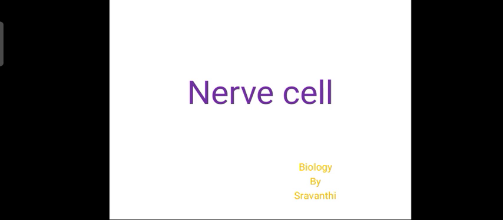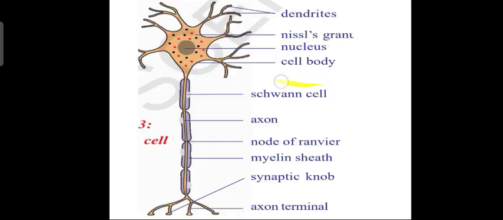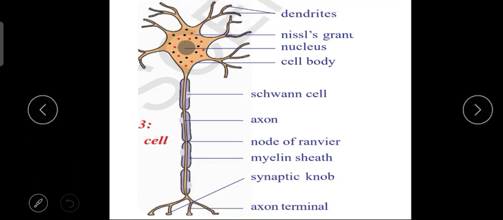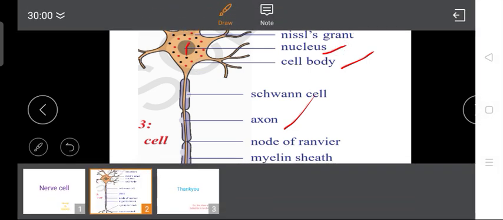Each nerve cell consists of a cell body, dendrites and an axon. These are the three parts: the axon, cell body and dendrites. The cell body we call the soma or cytoplasm, where we can see a prominent nucleus with some granular structures.